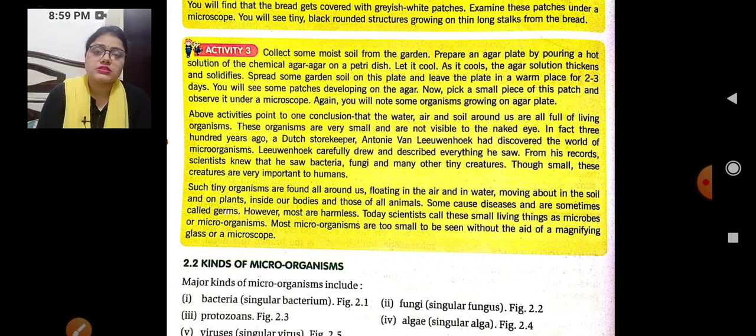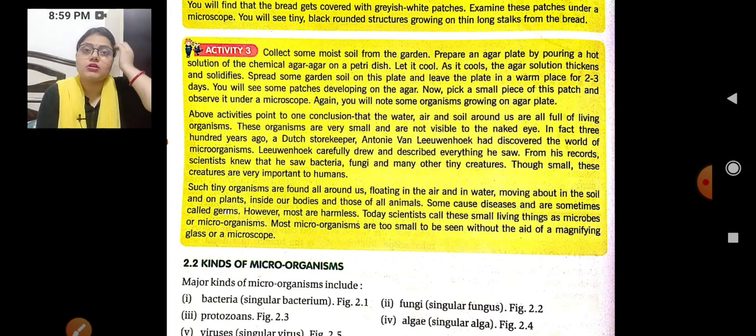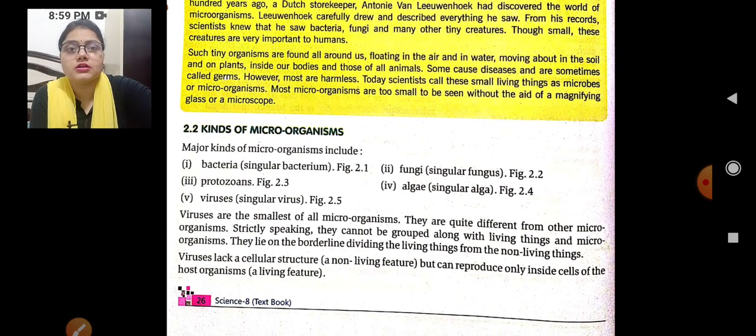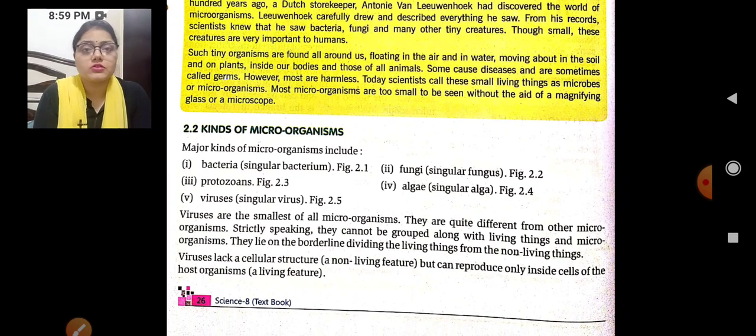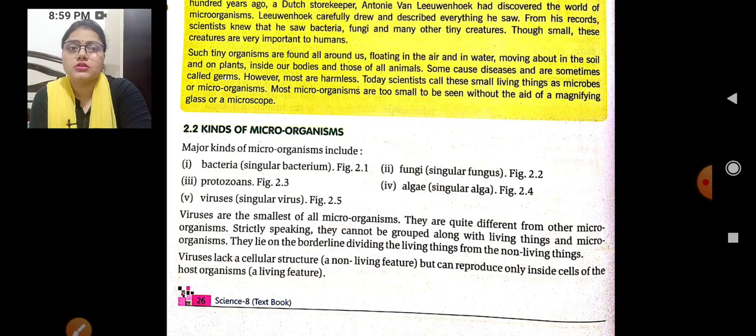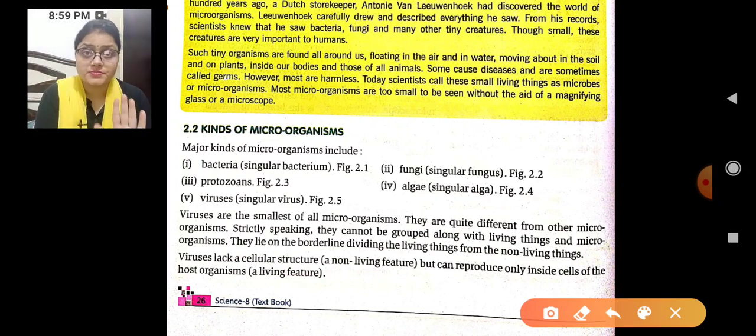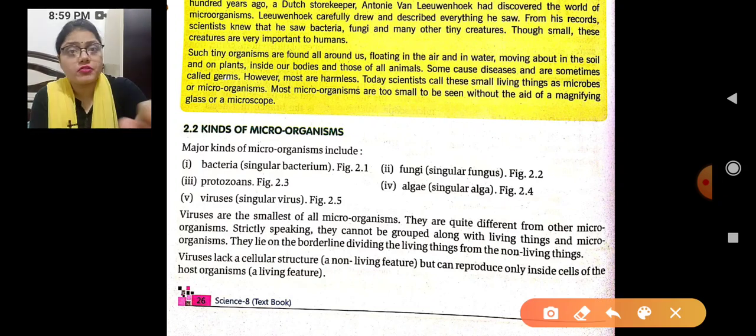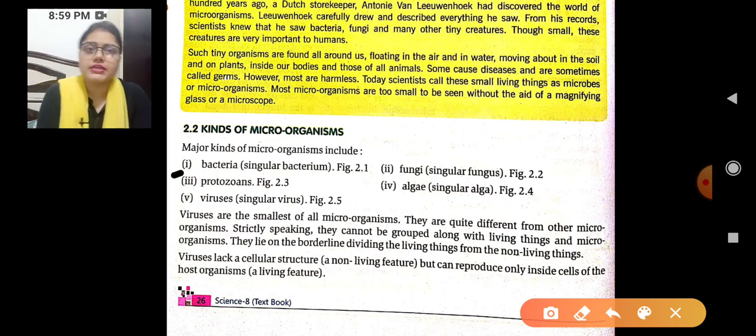Today we are going to start with the next topic, and that is kinds of microorganisms. There are different kinds of microorganisms, and these are the major kinds that we have to study first, then only we will be able to understand the next topics. So here are the kinds of microorganisms. This includes 5 points. In these 5 points, the first one is bacteria.